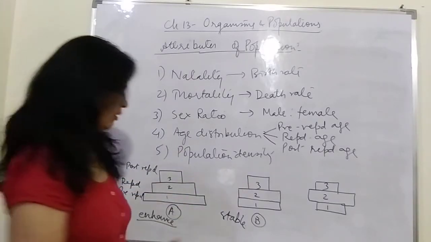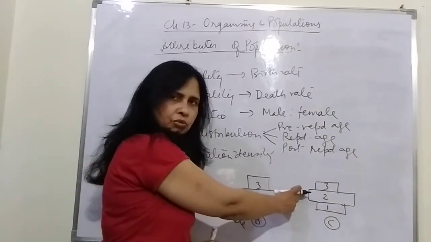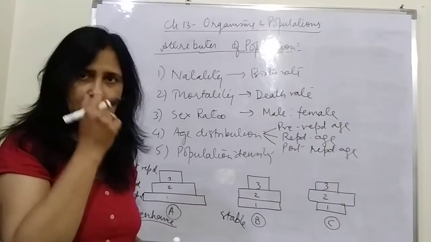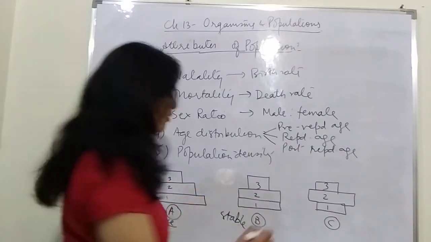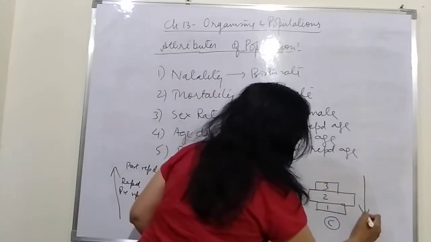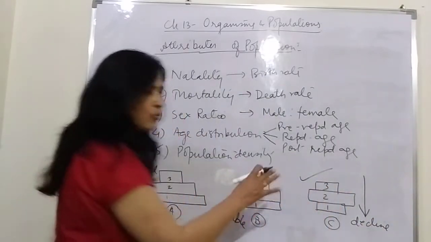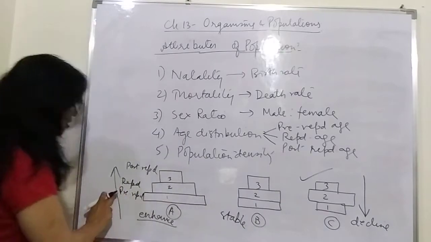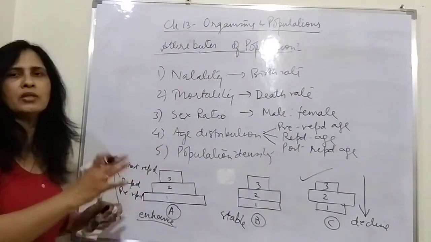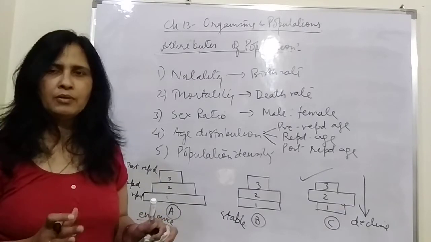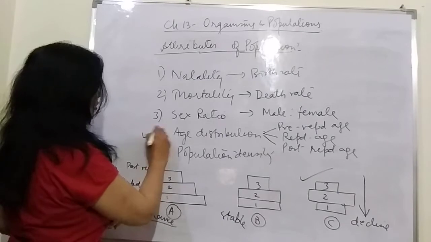Now look at the third one, country C. Here the number of individuals belonging to the reproductive age is larger and the children produced are fewer. So what is going to happen in this country is that the population is going to decline. This country has to make an effort to enhance the population, to make all things possible for the success of the nation. So that is age distribution.